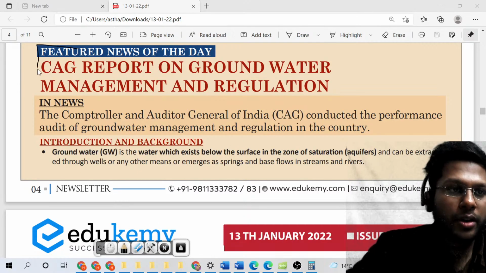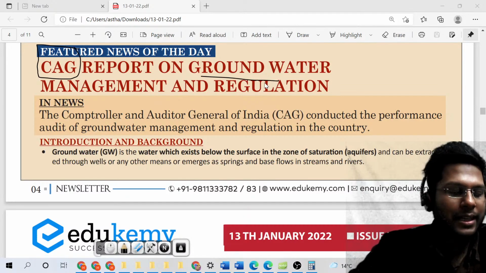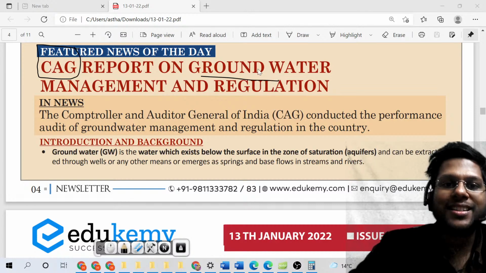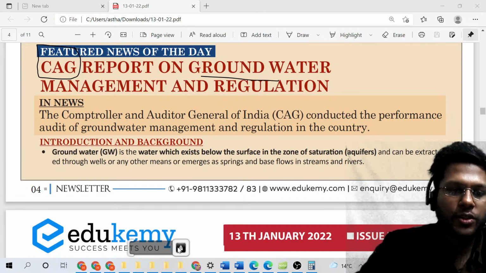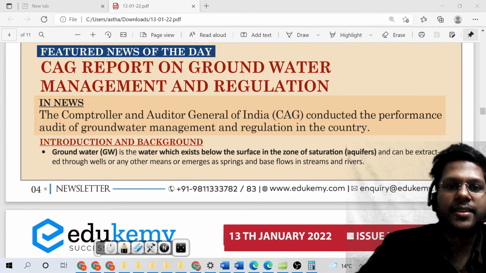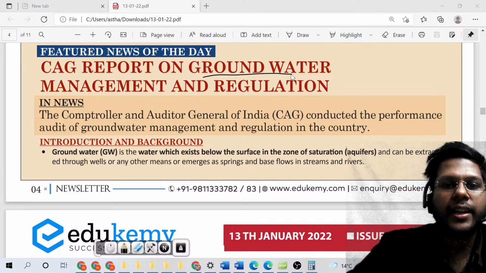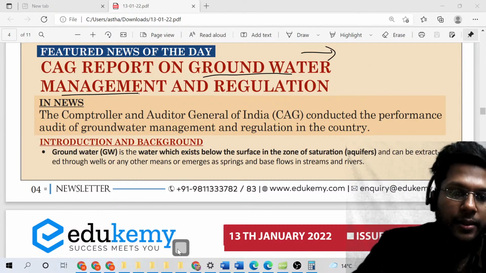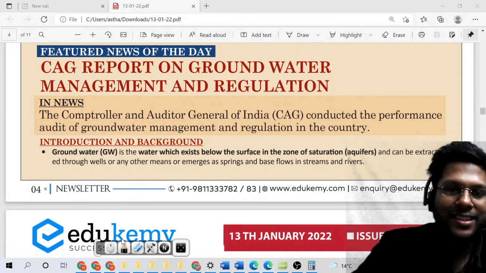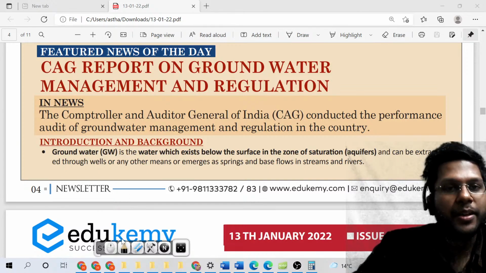This is in news because the Comptroller and Auditor General has given a report on the present level of groundwater management in the country, right? So in this context we will understand what is groundwater, what is the proportion of groundwater in the country, in the whole world. We will also understand what kind of various legislations have been passed in the country for protection, what is the CAG's audit report, what are the recommendations in it, right?